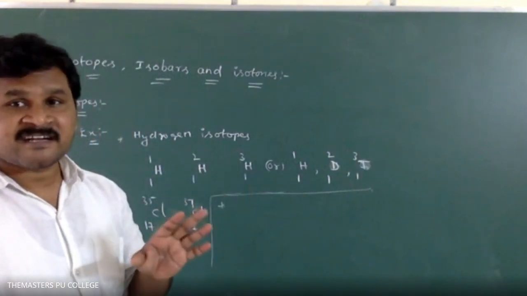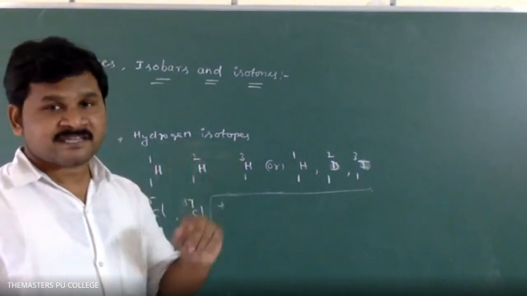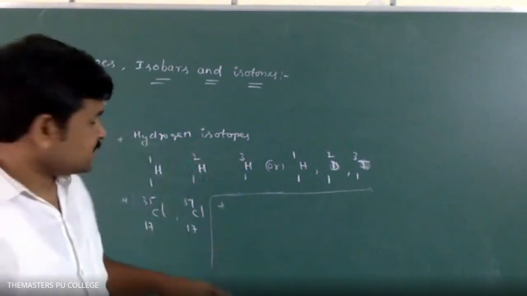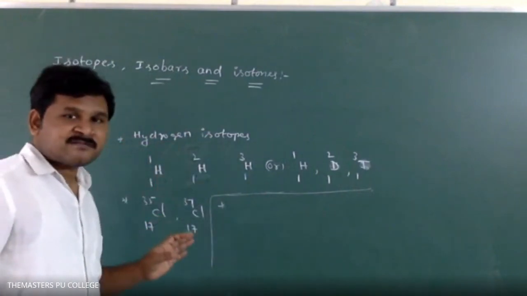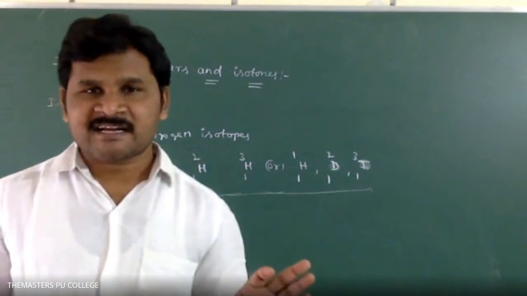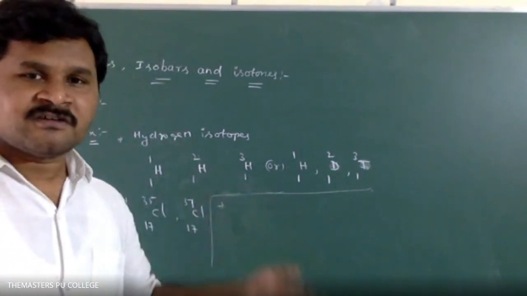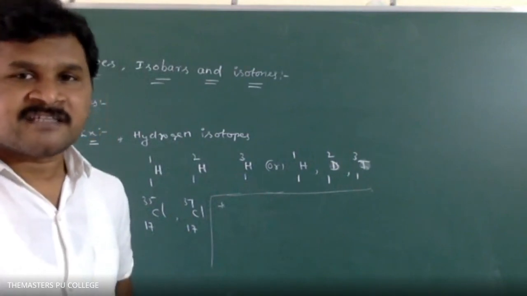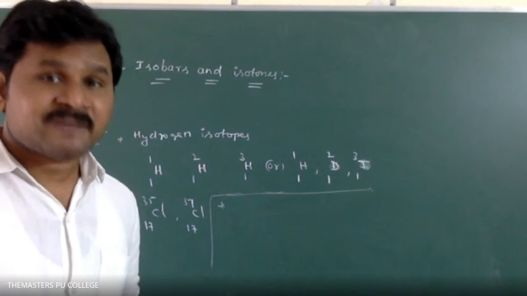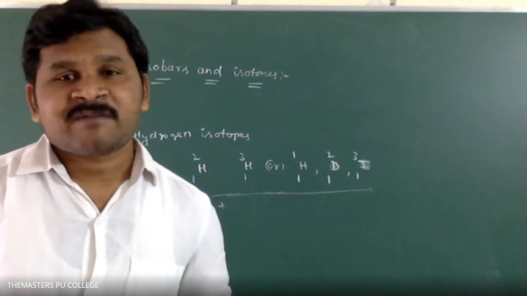Chemical properties depend on the number of electrons, not on protons and not on neutrons. Here these are all neutral atoms, where protons are equal to electrons. So electrons are the same in all cases, and there is no change in chemical properties. All isotopes have similar chemical properties, but physical properties are different.